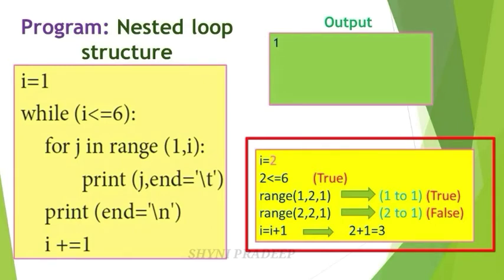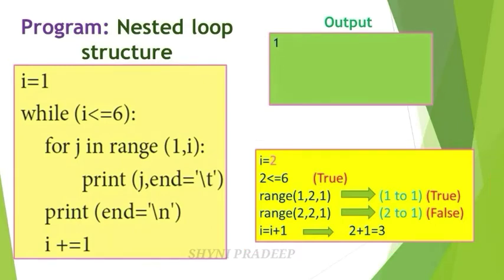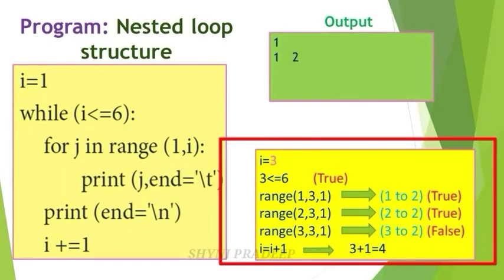Okay. So I is equal to I plus 1 means what? Now I value is what? 2. So I is equal to 2 plus 1. I plus 1 means 2 plus 1. That is 3. Now our new I value is what? 3. So again check the condition. I, 3 is less than or equal to 6. Check the condition. 3 is less than 6. So this condition is true.